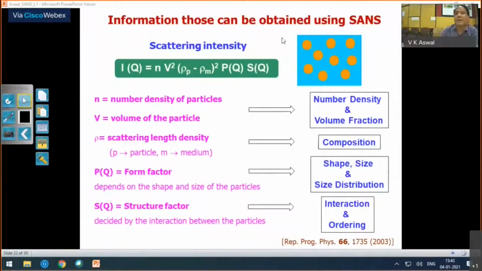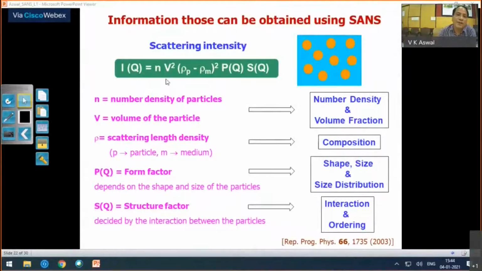So after talking all this, if you want to know what you can get from small angle scattering? If you are interested in doing small angle neutron scattering, then what can you get from this technique? Let's assume that you have a system with some inhomogeneity, either a polymer, a colloidal system, or a biomacromolecule dispersed in a medium. So what information can you get?